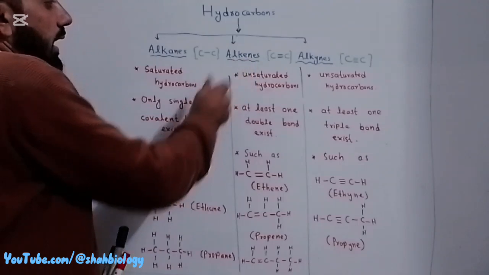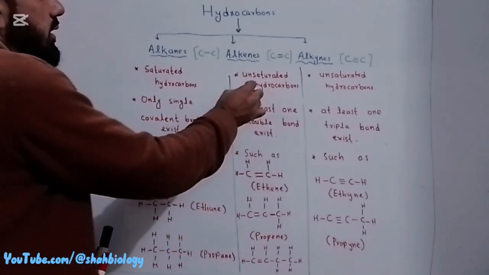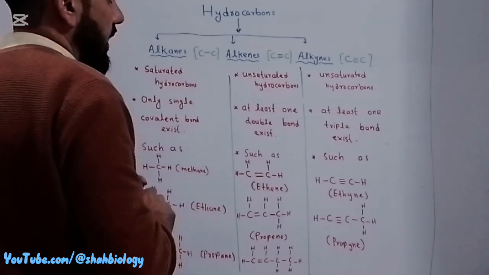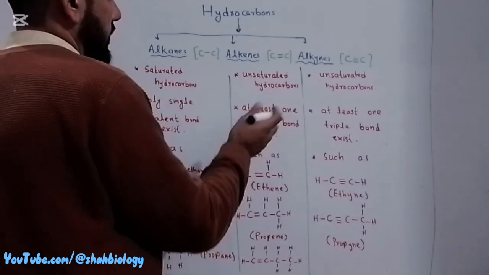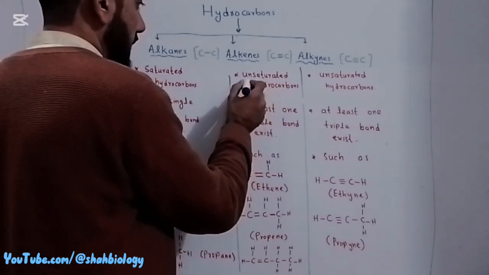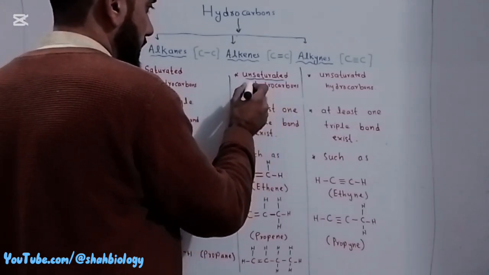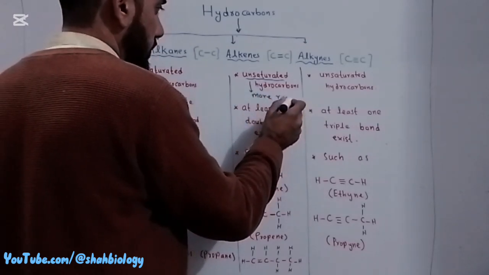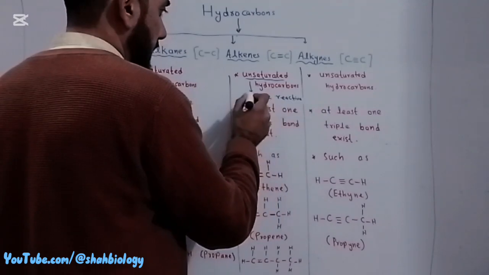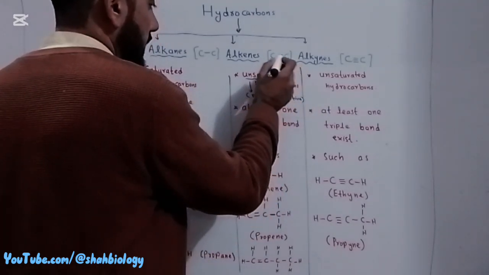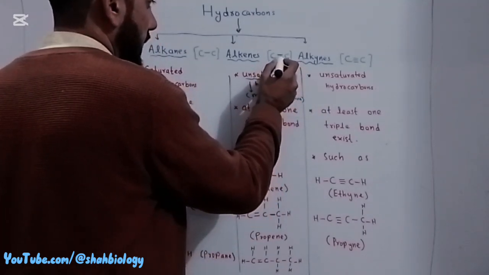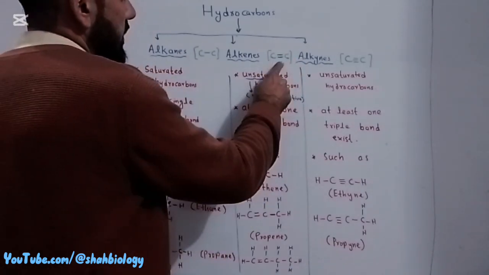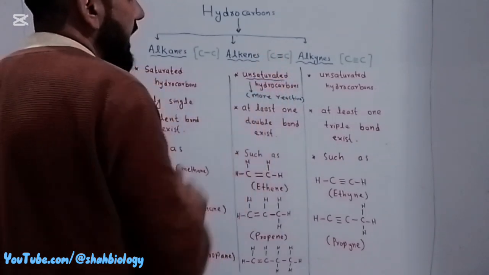Now alkenes, these are called unsaturated hydrocarbons. Unsaturated means that they are more reactive than alkanes, because between carbon atoms there are double bonds present, and these double bonds are represented with these two lines.